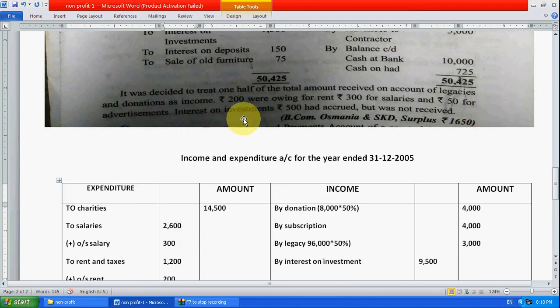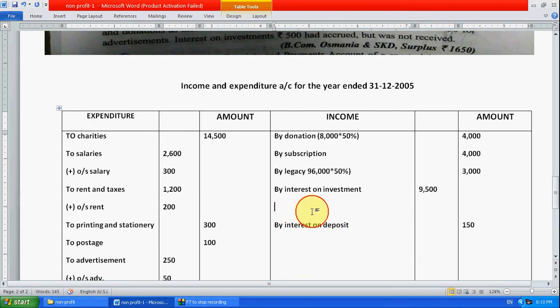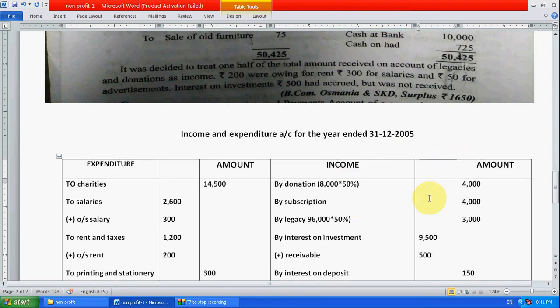And interest on investment 500 accrued but was not received, means we have to receive this entry. So right here we have to receive, means add this one, receivable. Okay, how much? 500. Okay, so all entries are completed.